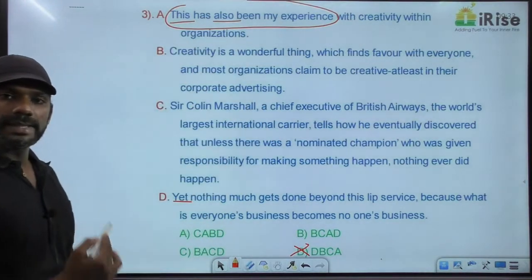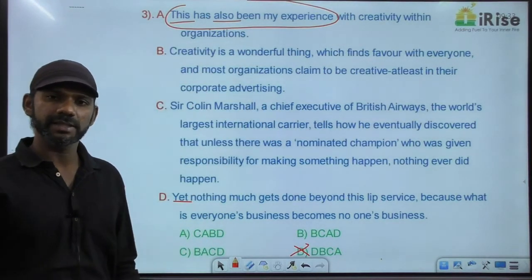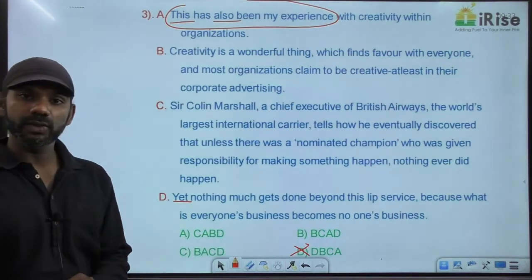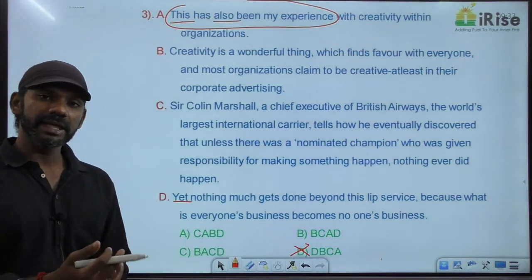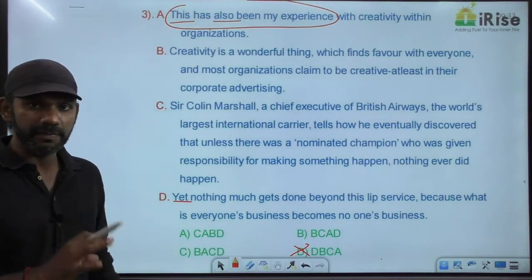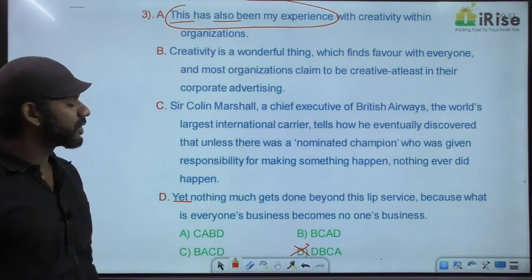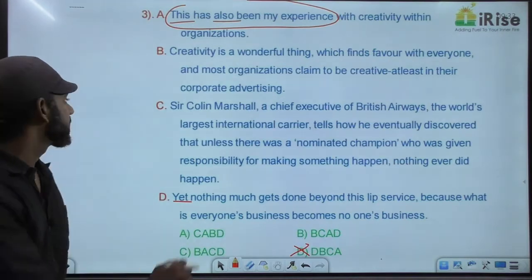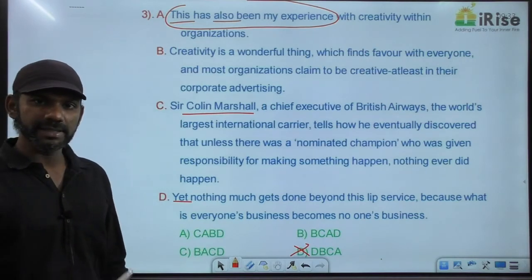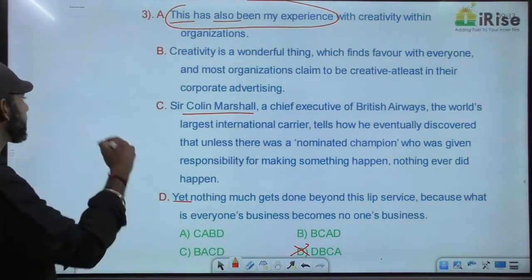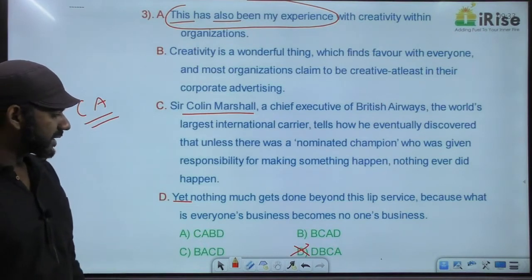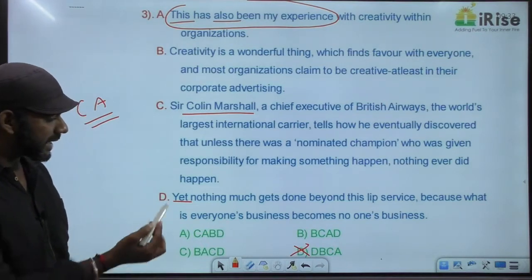This has also been my experience means, if a sentence says "this has also been my experience," immediately before the sentence there must be a sentence containing mention about a person's experience. In which sentence do you find mention about a person's experience? In sentence C. So CA must be a mandatory pair, and CA as mandatory pair comes in two options, A and B.